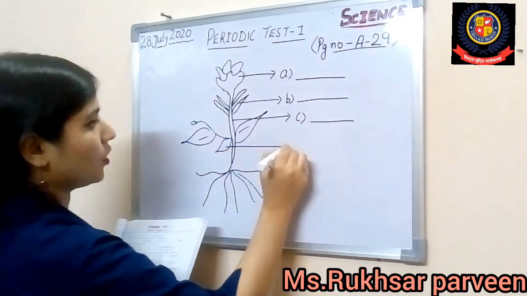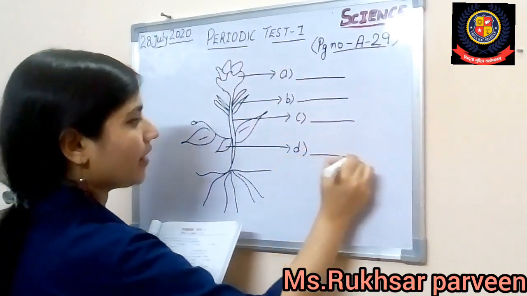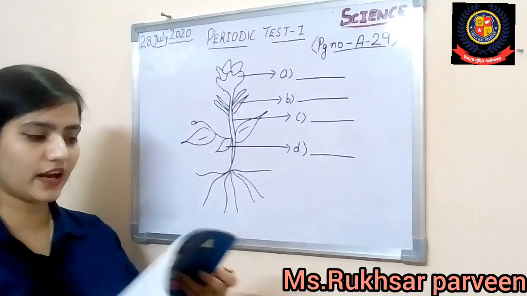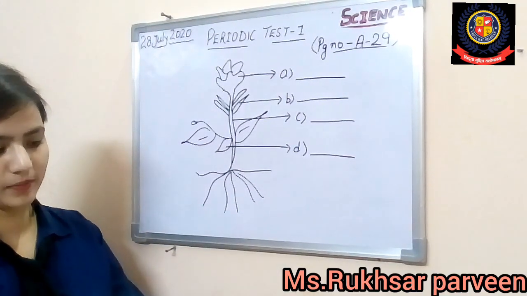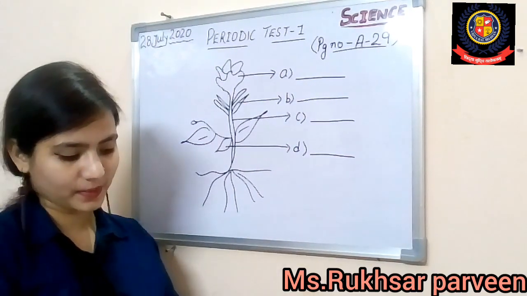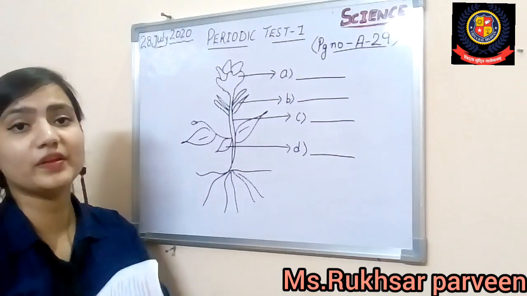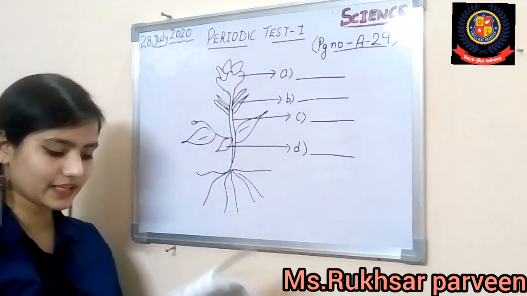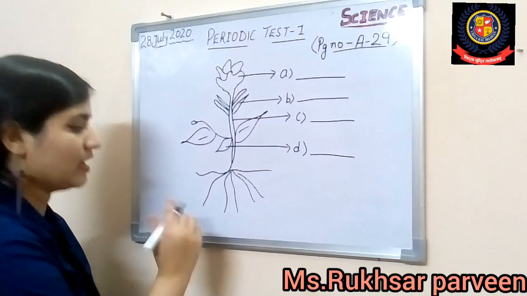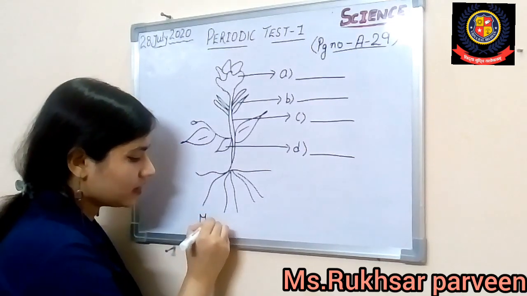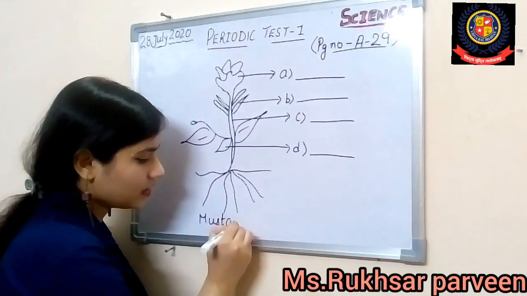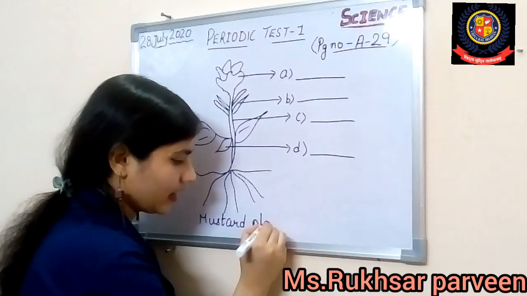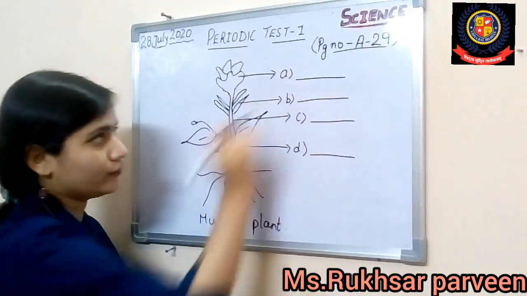D part. Alright. If you have any query or any doubt, you can open page number A4, beta. Open page number A4. There is a diagram of a mustard plant. So basically I would like to tell you, this is the mustard plant diagram. Alright. And we have to fill in these labels.